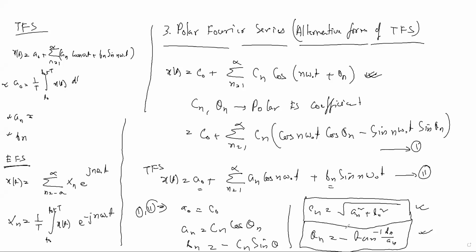Then you should know this formula, and you can easily find it. This is also very important.